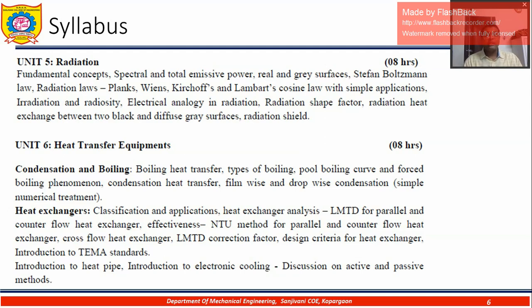Two-phase flow, boiling heat transfer, that we have said in the introduction itself. Pool boiling curve, forced boiling phenomena, and then heat exchangers. If there is a heat exchanger, how do you calculate its performance? There are certain numbers which will tell you something. What is the performance, what is the effectiveness of that heat exchanger?